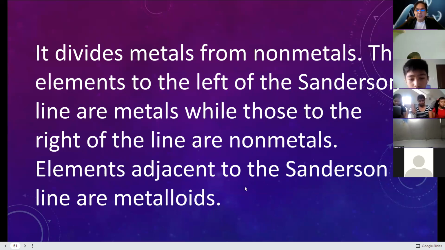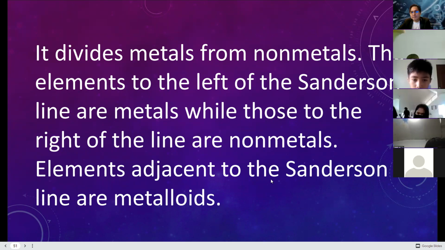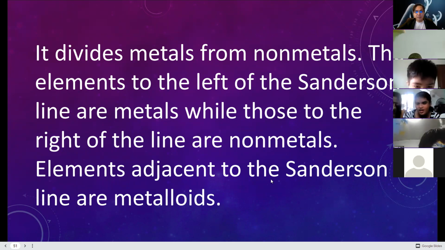Elements adjacent to the Sanderson line are called metalloids. They have properties of both metal and non-metal, meaning they are semiconductors. They might conduct electricity and heat, depending upon the element and the room temperature.